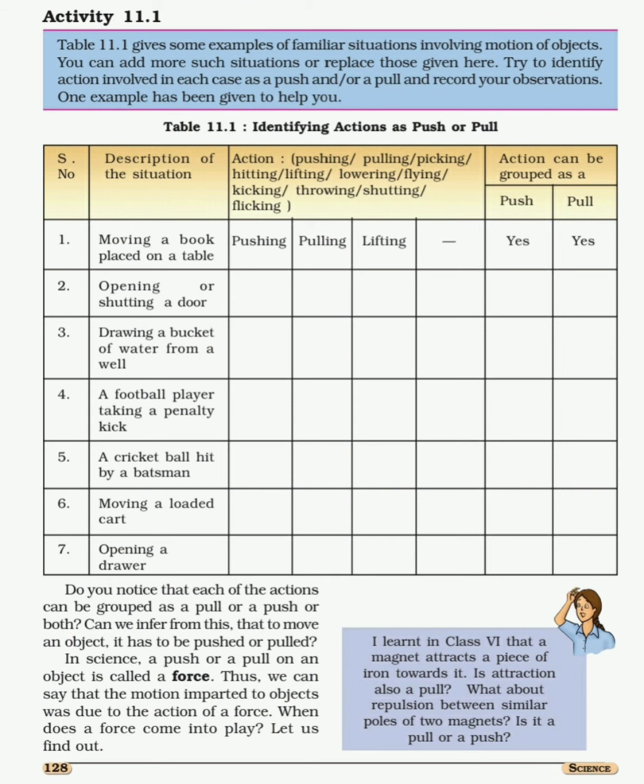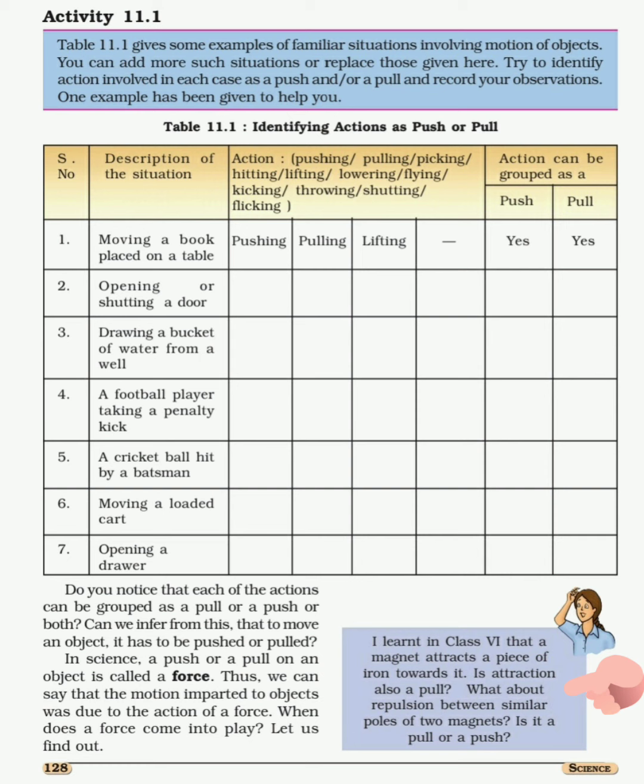Now see the blue color box given at the bottom. In that, one situation is given to you. A magnet attracts a piece of iron towards it. Now two questions were asked on the basis of this situation. Is attraction a pull?